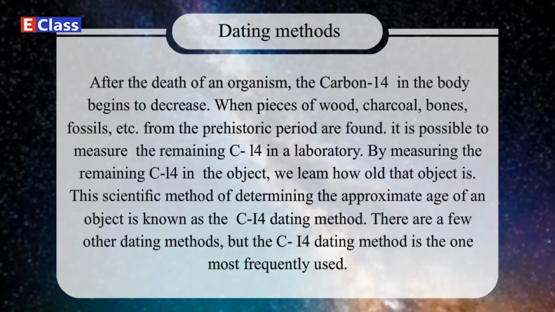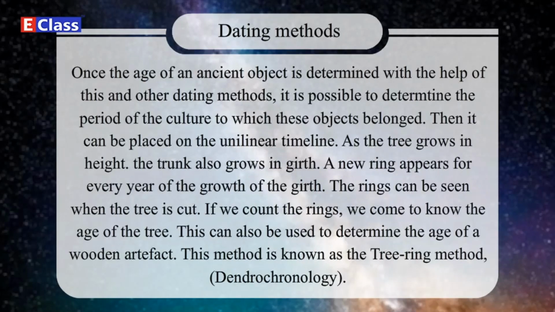As the tree grows in height, the trunk also grows in girth. A new ring appears for every year of the growth of the girth. The rings can be seen when the tree is cut. If we count the rings, we come to know the age of the tree. This can also be used to determine the age of a wooden artifact. This method is known as the tree ring method, that means dendrochronology.